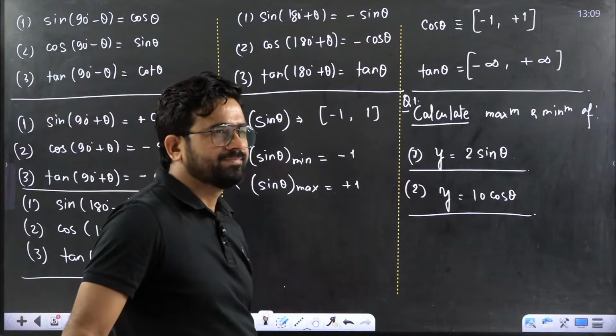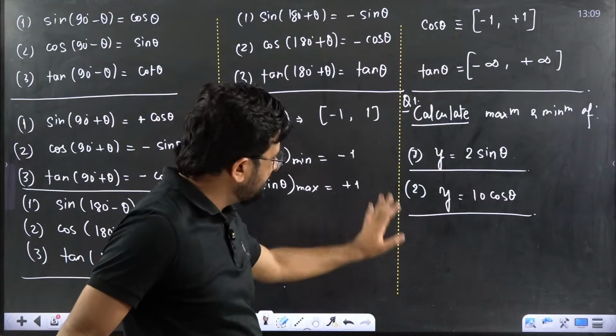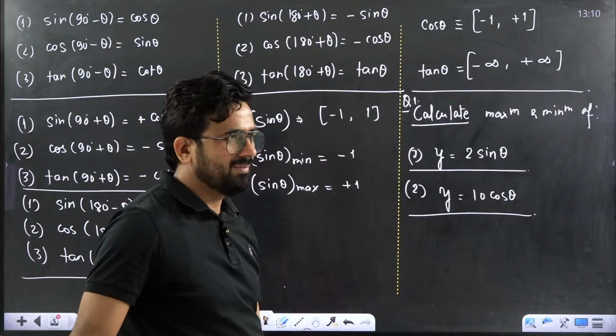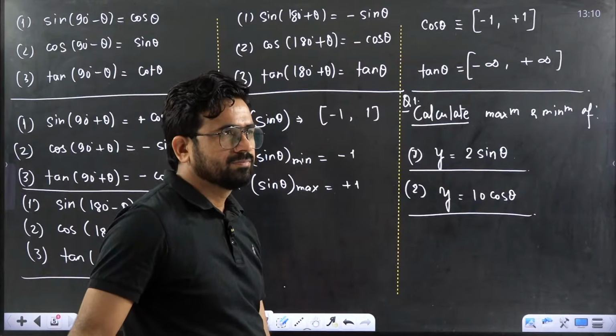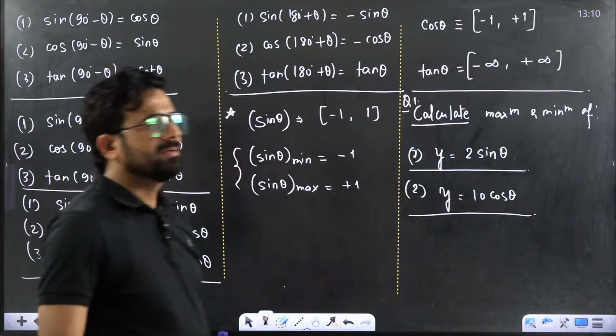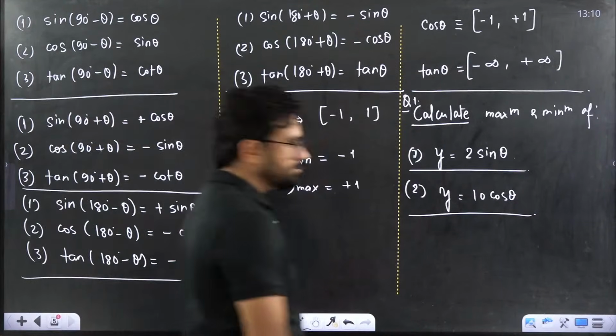We will keep this class only up to here. This is the last question and then I will leave the class. What will be the answer, beta?